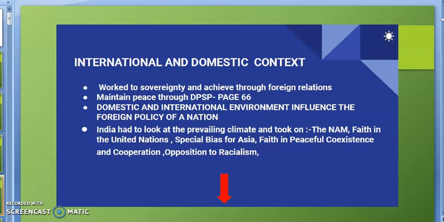Means what are the conditions there in the country and what are the conditions at international level. So in 1947, when India became independent, at that time the international context was very challenging because the world had seen the Second World War.